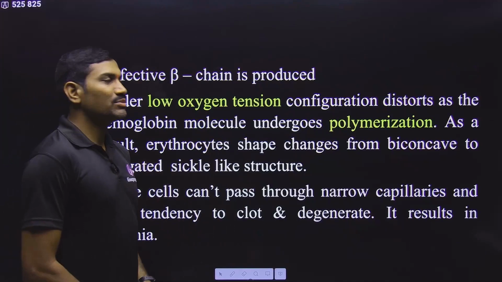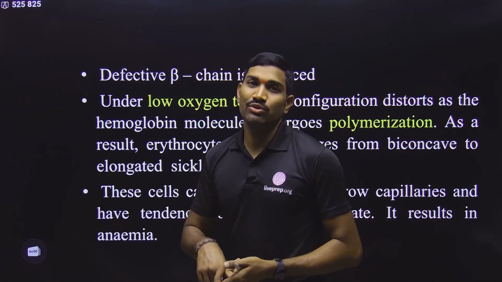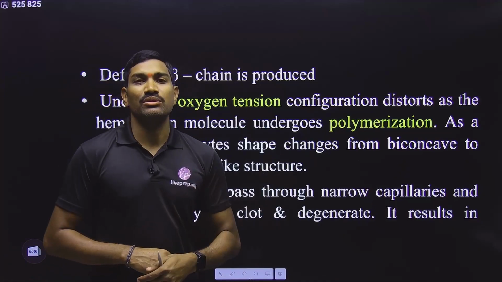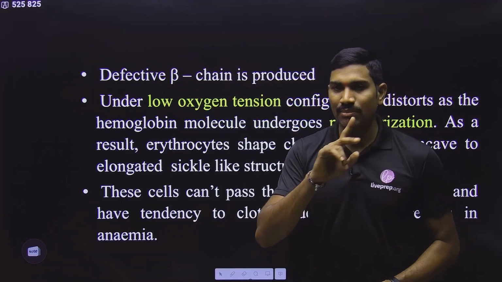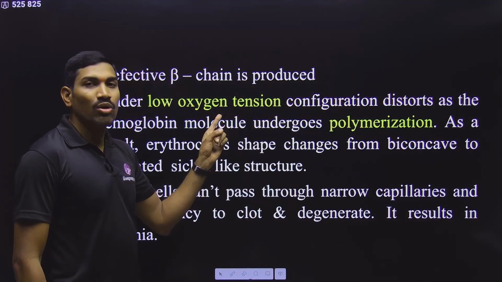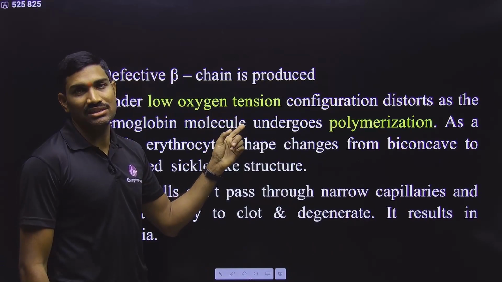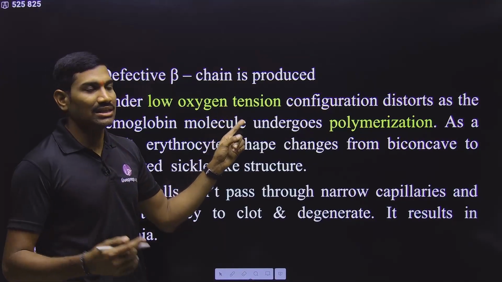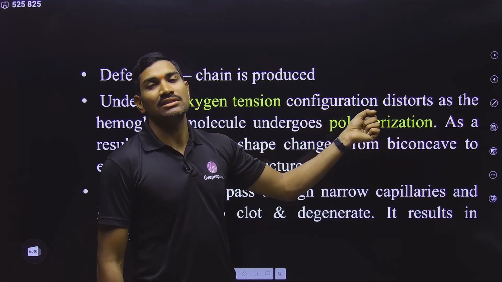Because of this particular mutation, the beta chain is still produced. For the hemoglobin, 2 alpha and 2 beta chains are required. The beta chain is produced, but due to the change in the amino acid, the property of hemoglobin is slightly changed. Under low oxygen tension, for gases we use the term tension, not the term concentration. Under low oxygen tension, this hemoglobin undergoes polymerization.